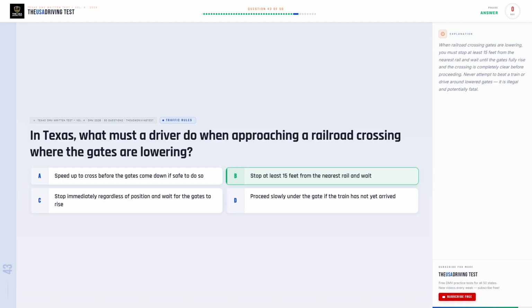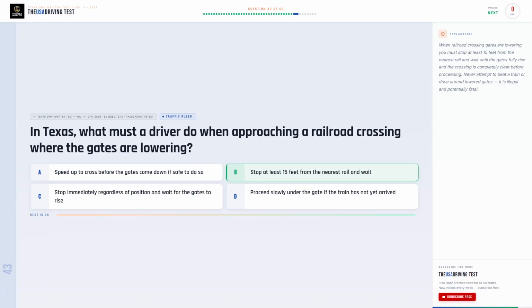The correct answer is B. Stop at least 15 feet from the nearest rail and wait. When railroad crossing gates are lowering, you must stop at least 15 feet from the nearest rail and wait until the gates fully rise and the crossing is completely clear before proceeding. Never attempt to beat a train or drive around lowered gates. It is illegal and potentially fatal.